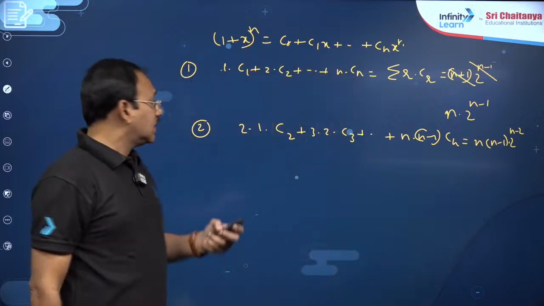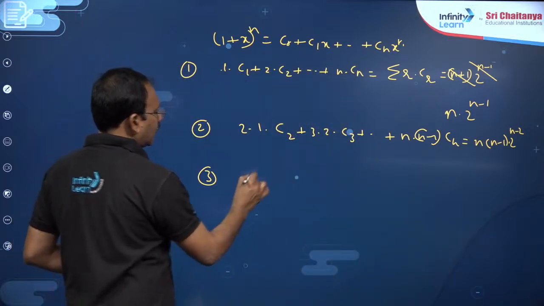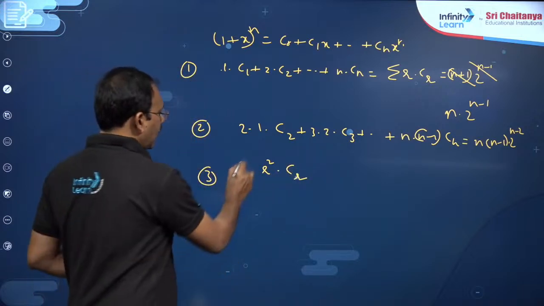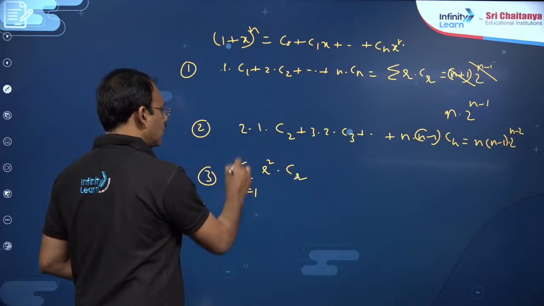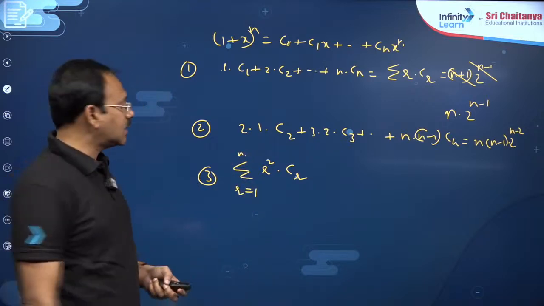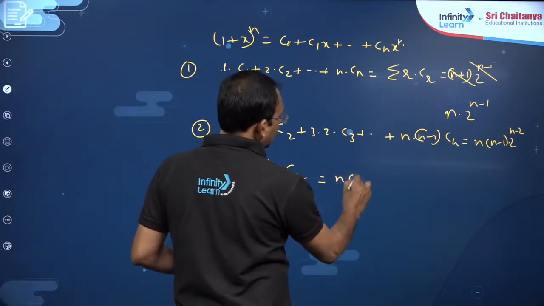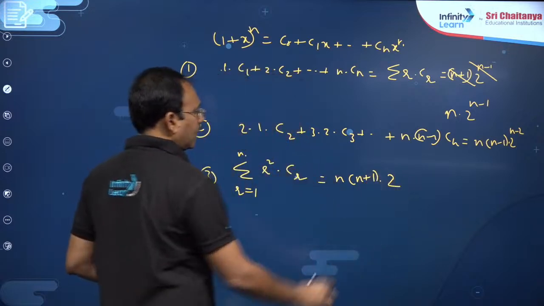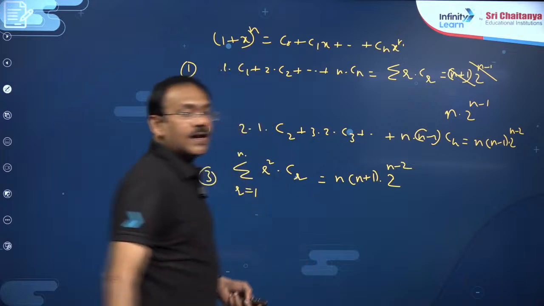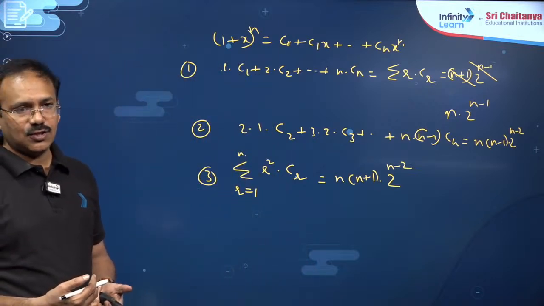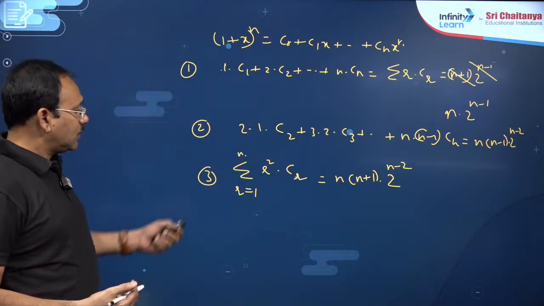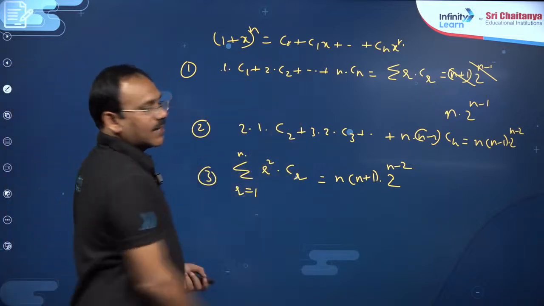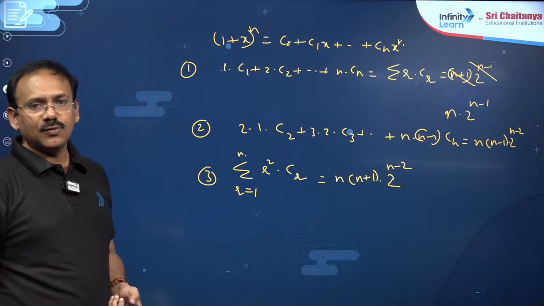This is one result. The next, dear students, most important, this is r square into Cr. Sigma r square into Cr, of course r is equal to 1 to n. You will get n into n plus 1 into 2 power n minus 2. For this what you need to do is, after taking the derivative, multiply with x and then again take the derivative.